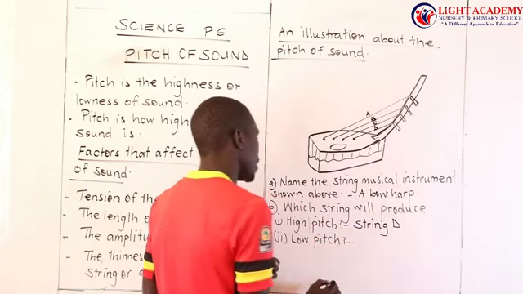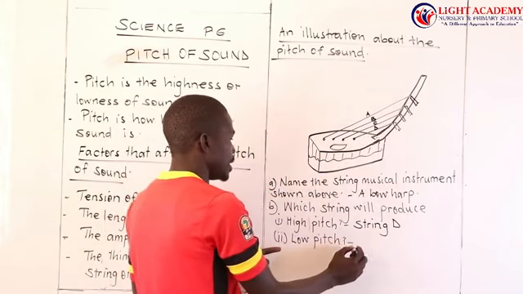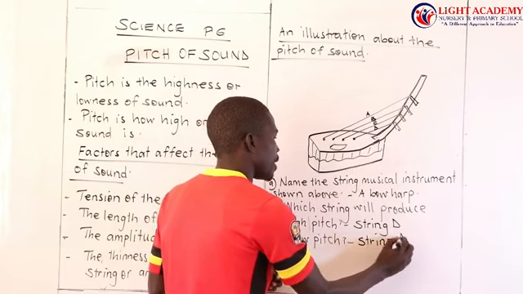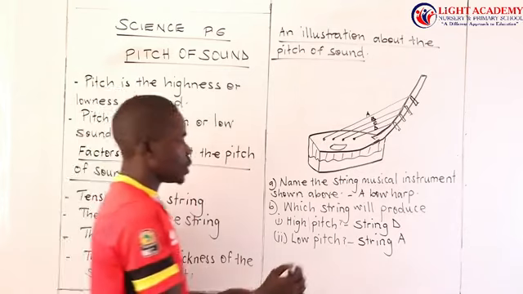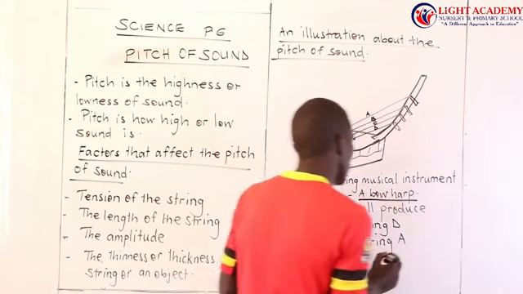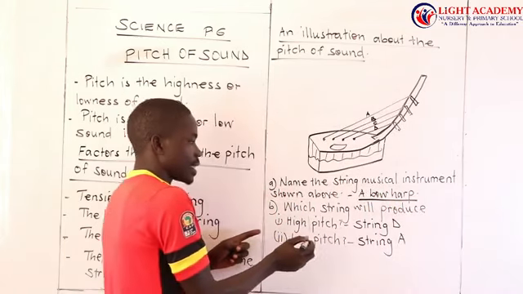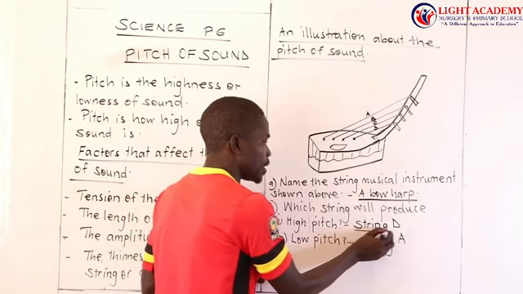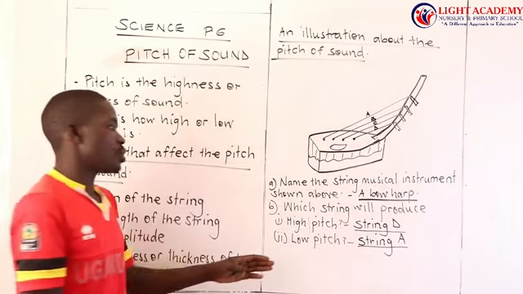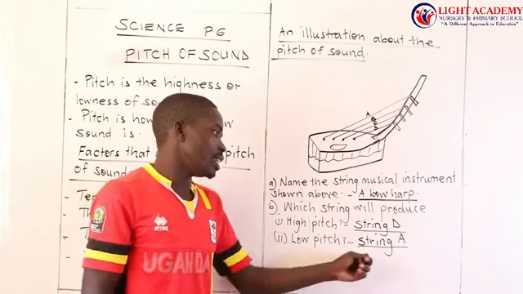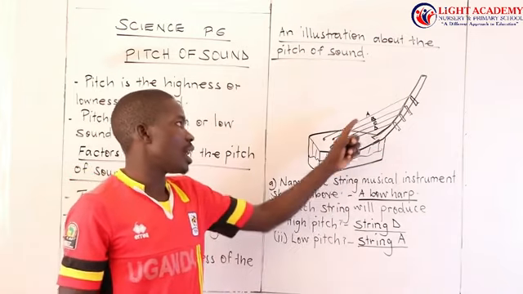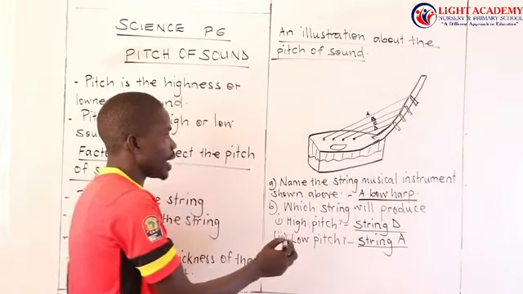String D is the one that is going to produce the highest pitch, and the low pitch is string A. After they said, name the string musical instrument, the string musical instrument is the bow harp. And here they're asking us the high pitch. The high pitch is produced by D, then the low pitch is produced by A, while D is short and A is long.